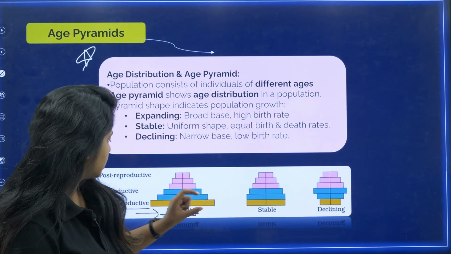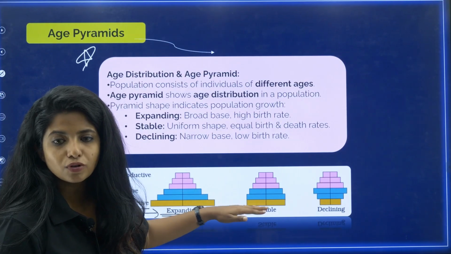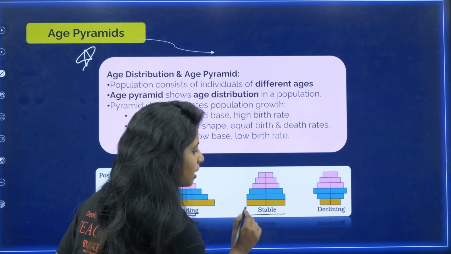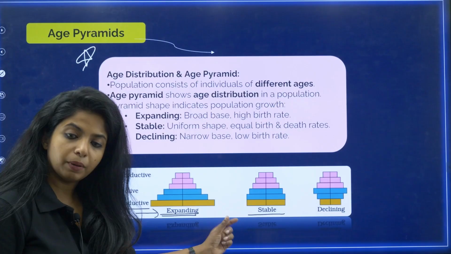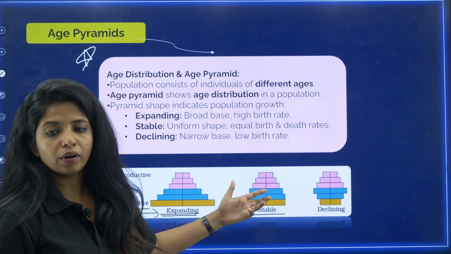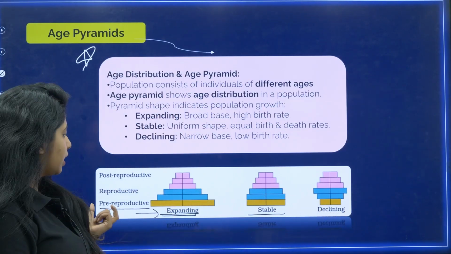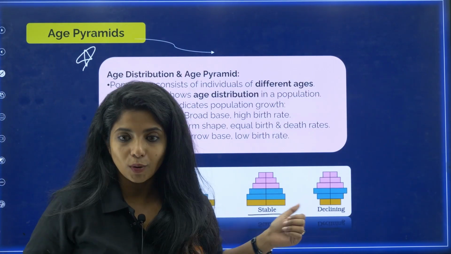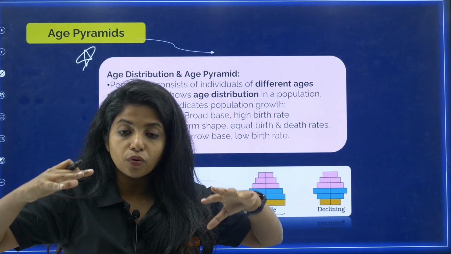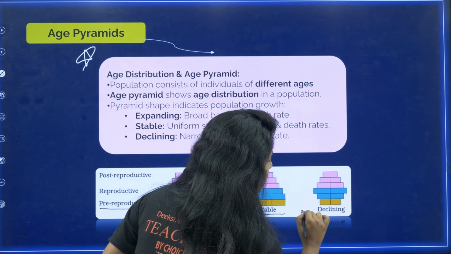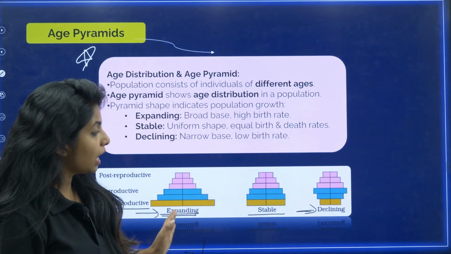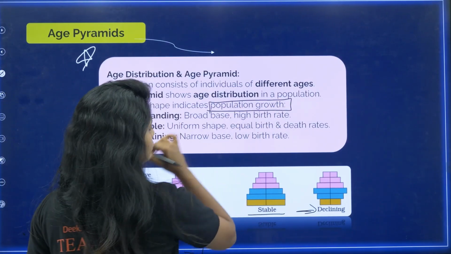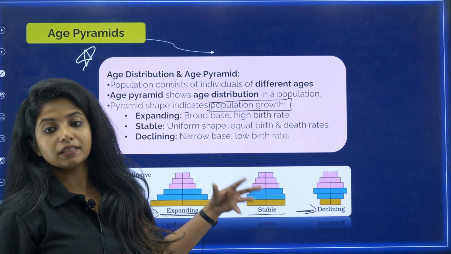Now on the other hand, if I see the pre-reproductive and reproductive is almost same, my dear children, it's almost uniform shape that I am getting over here. So I'll say it's a stable thing. People are there, people will reproduce, but it's not going overboard. Now over here, if I see the pre-reproductive age group is way too less, that means in future I would not be seeing so many children out there. So obviously the population size is going to go down. So I'll call this declining population growth. So with the help of different age pyramids, I am getting to understand what is there about the population growth. So is it increasing, is it stable, is it declining, everything.